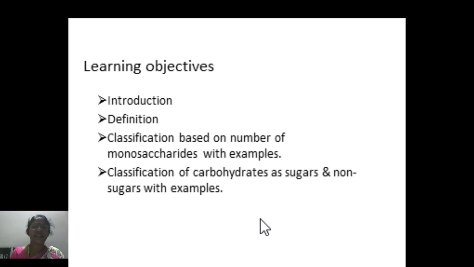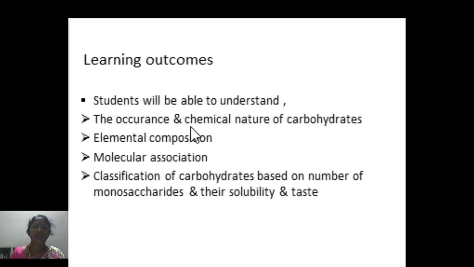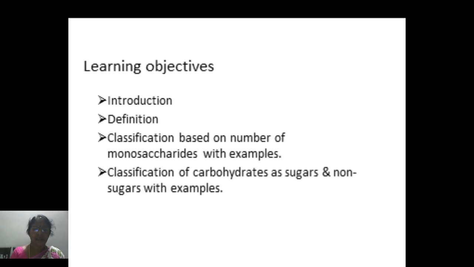To understand this, what are the objectives of this session? So, we need to learn the introduction about these molecules, definition, classification, and there are two types of classification. One is based on number of monosaccharide units and second is as sugars and non-sugars with example.